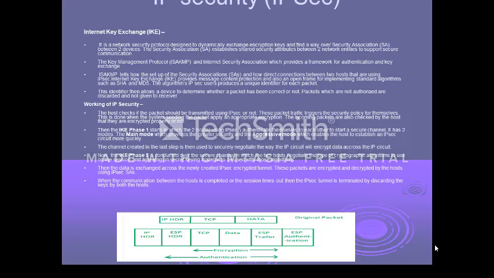So there are two headers that will be added here: an IP header and an ESP header. A new IP header and a new ESP header are added, and everything including the ESP header to ESP auth is encrypted. The new IP header alone is left without encryption.